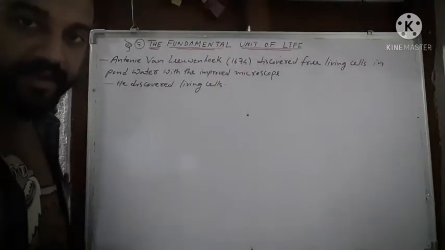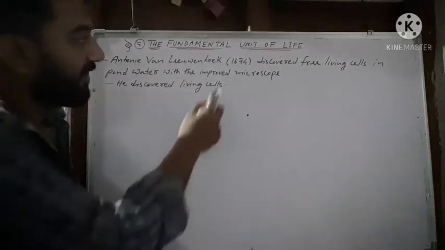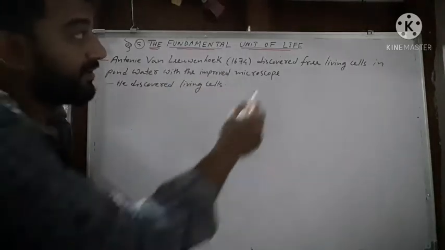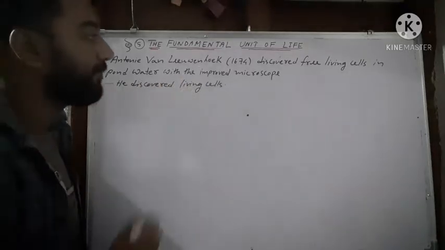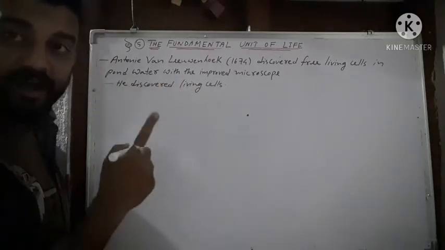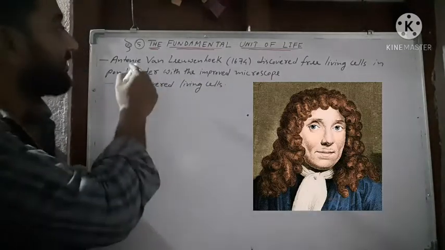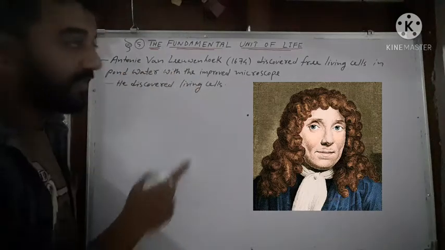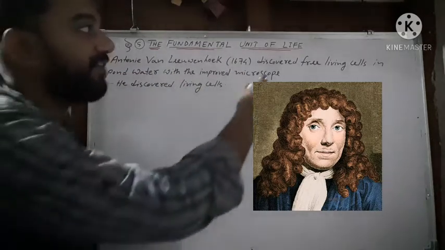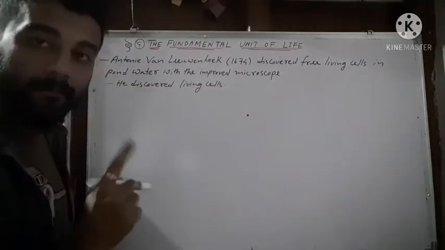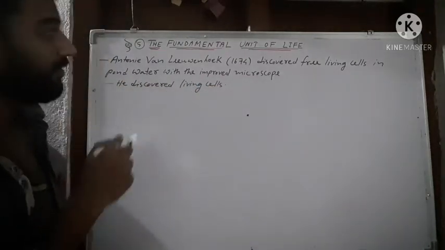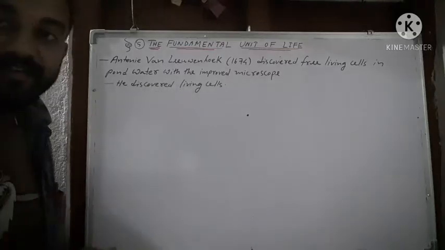Next, Antony van Leeuwenhoek, in 1674, discovered free living cells in pond water with an improved microscope. So another scientist, his name is Antony van Leeuwenhoek. In 1674 he discovered free living cells in pond water with an improved microscope. So he discovered living cells.